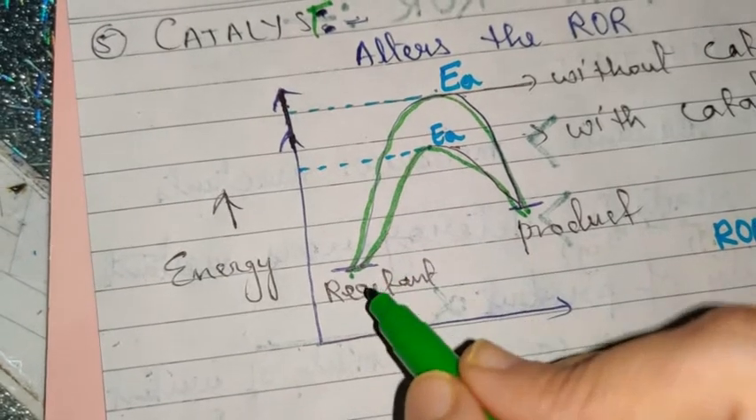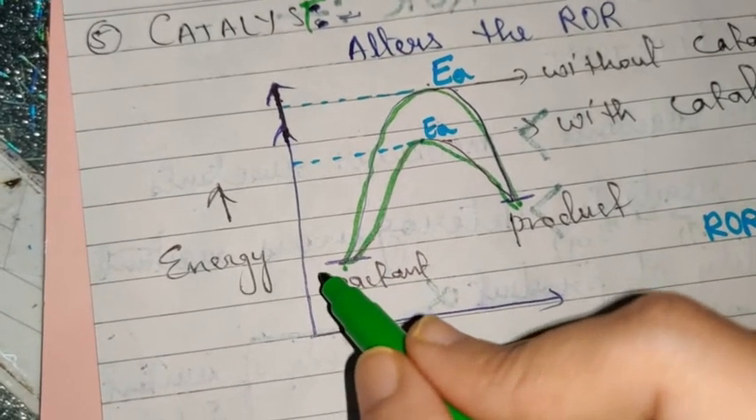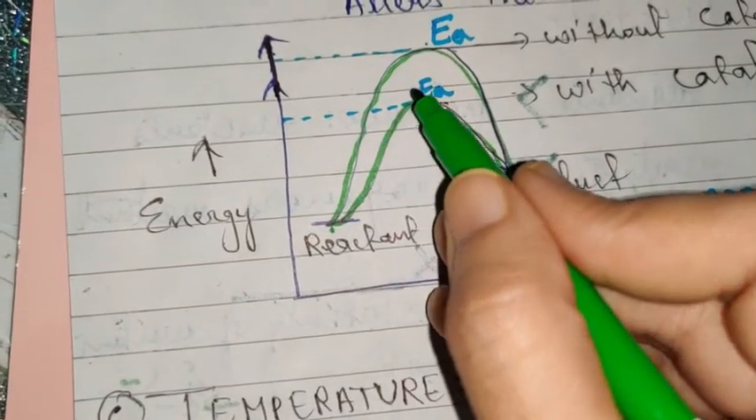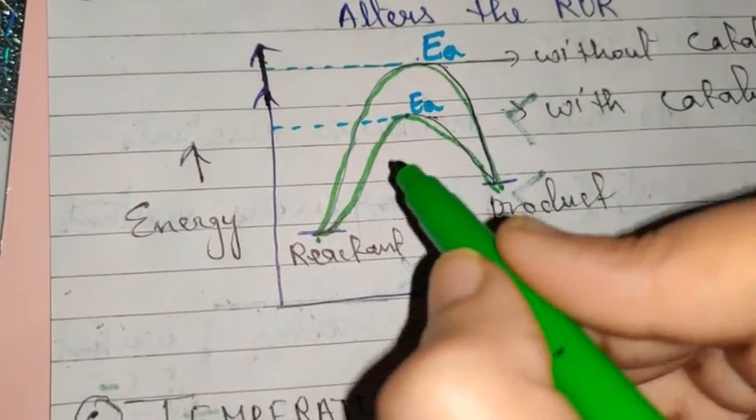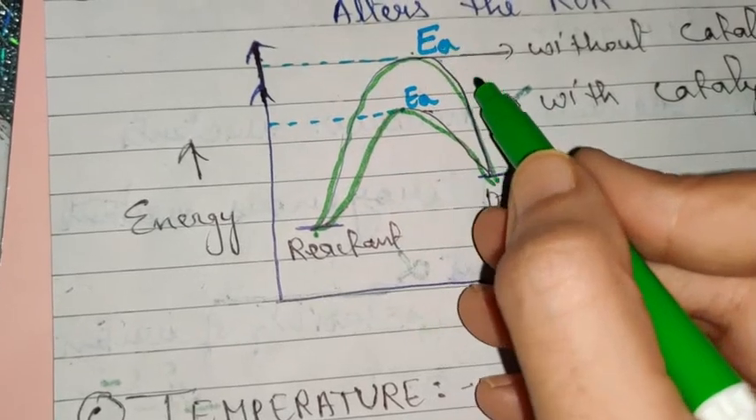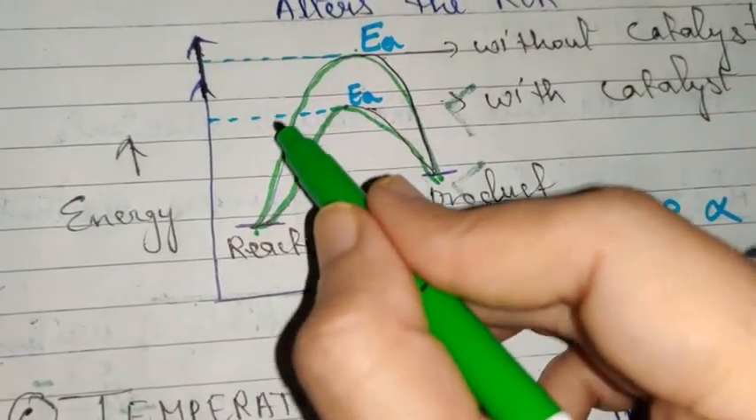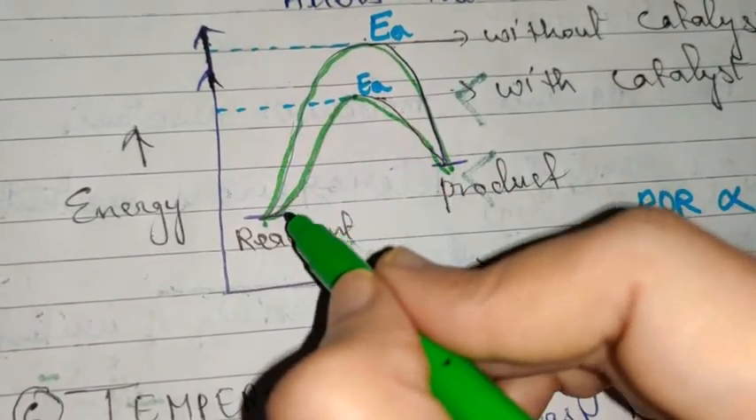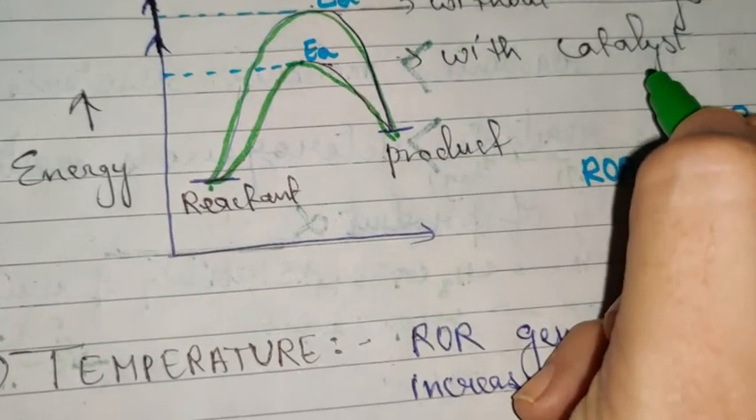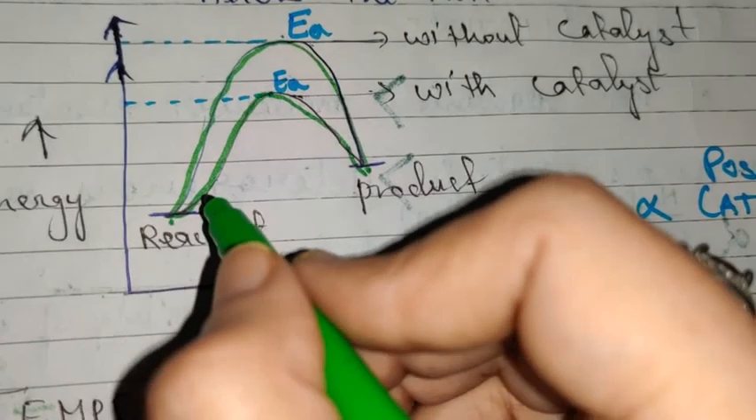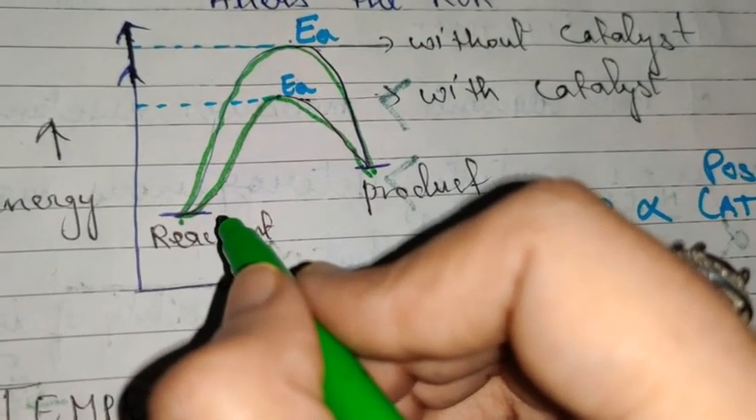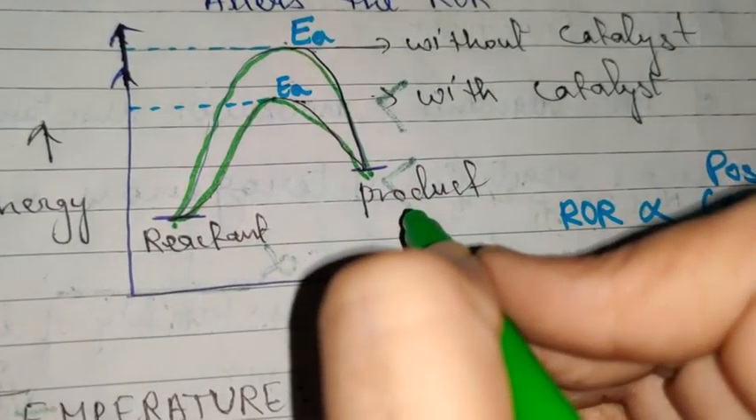Okay, so you need to cross, or you need to have very little energy to cross this barrier and convert into product. So this barrier is without catalyst, which is comparatively high, and this barrier is in the presence of a catalyst. So catalyst is providing an alternate or easier pathway to the reactant to get converted into product.